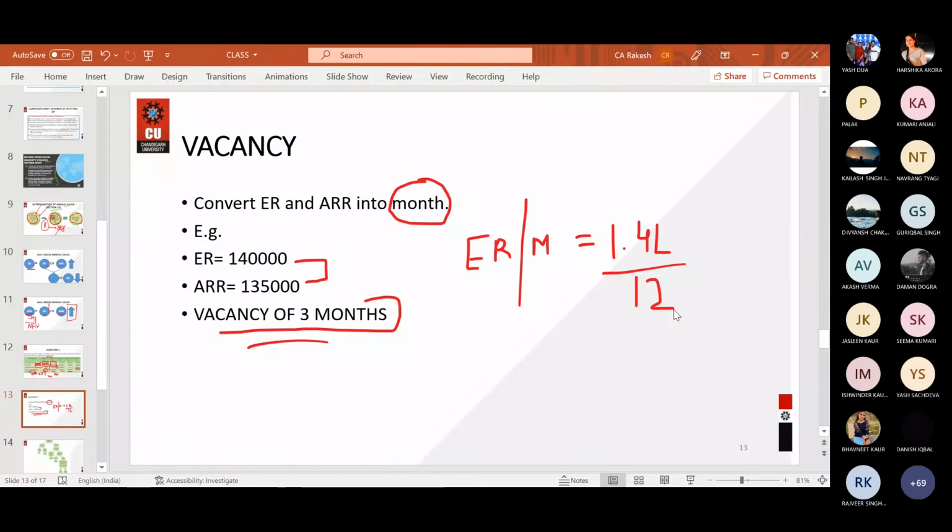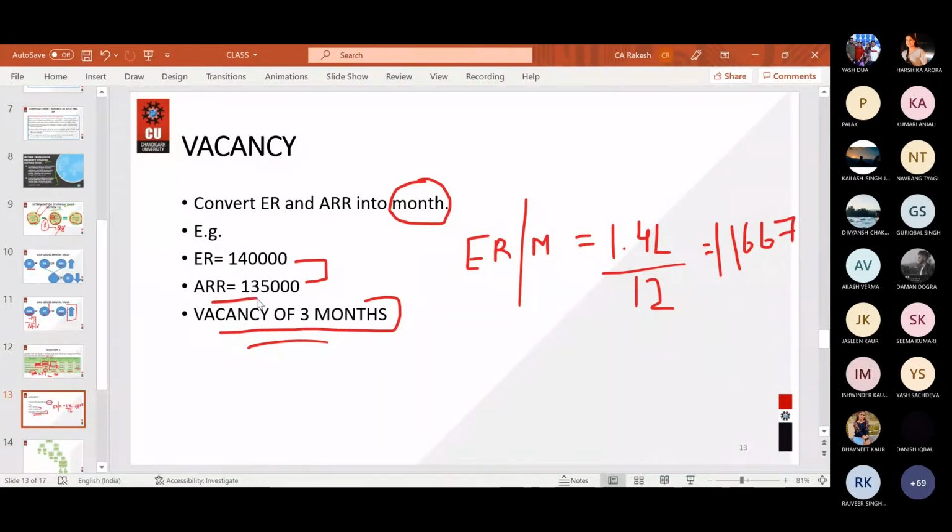Can anyone solve this for me? 1,40,000 divided by 12. Yes, 1 divided by 12. 11,666.66. Okay, so it will be 11,667. So this is expected rent per month.